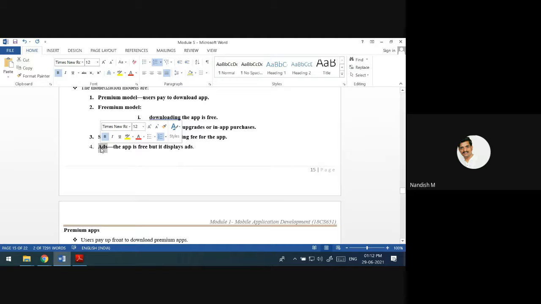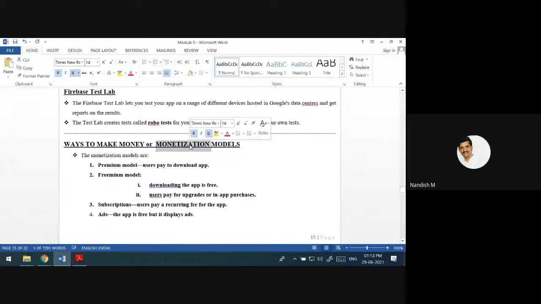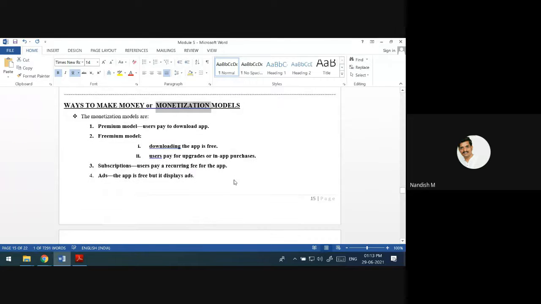The last option is ads. The download is free. The app will be in running mode, but you are going to display ads in your app. When the user clicks on the ads, the developer is going to get the money. Okay, in these ways the app developers can make money. This is called monetization models. This is an important question. Monetization models. Okay.